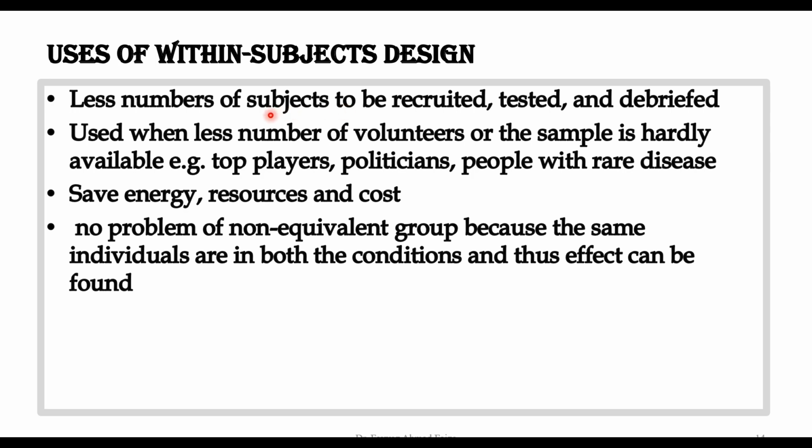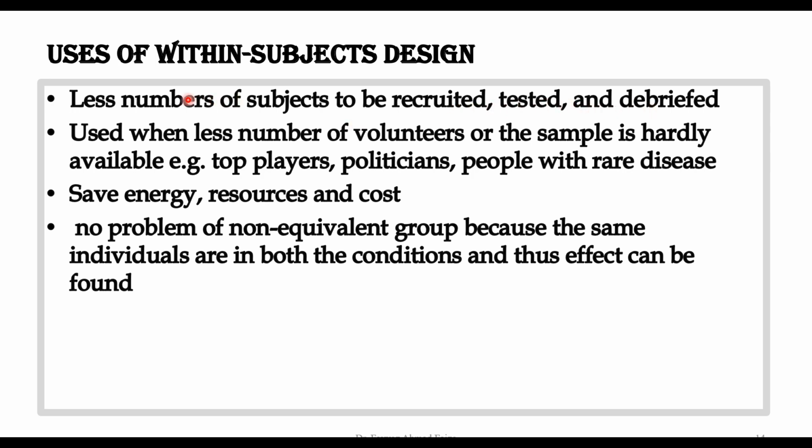Because here we have only one group, so if we have a group in which, let's suppose, we have 40 students, then we take those 40 students through one treatment first, and then we involve them in the second treatment. Therefore we have this less number of individuals which we are involving and we are doing the experiment.